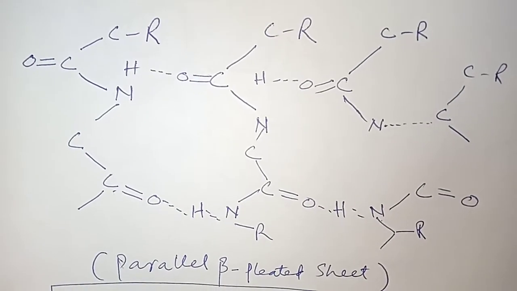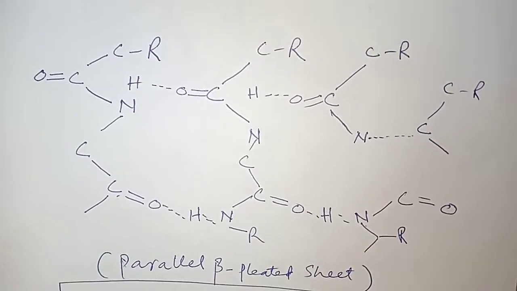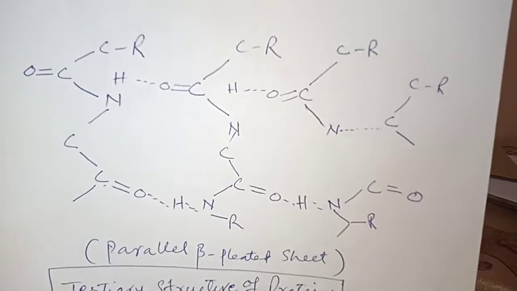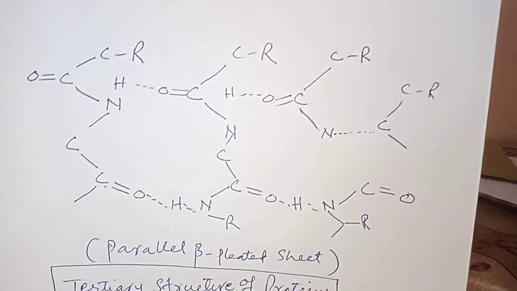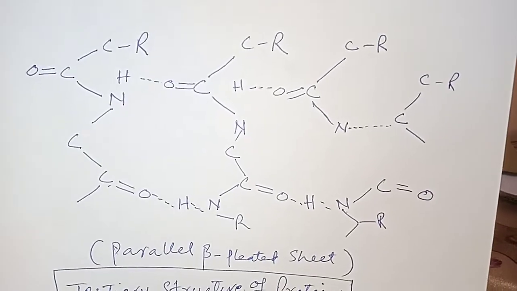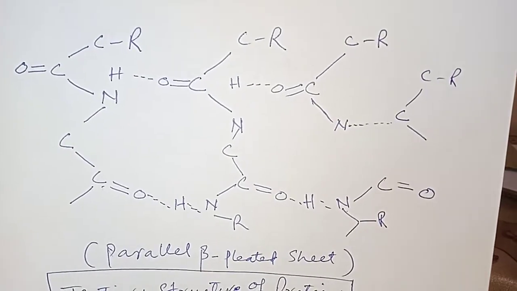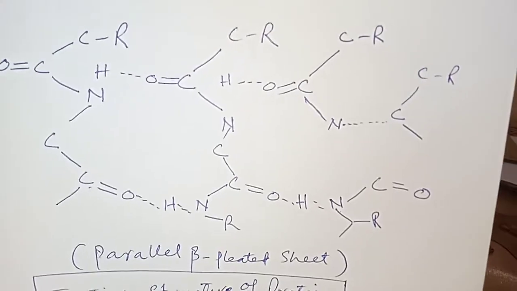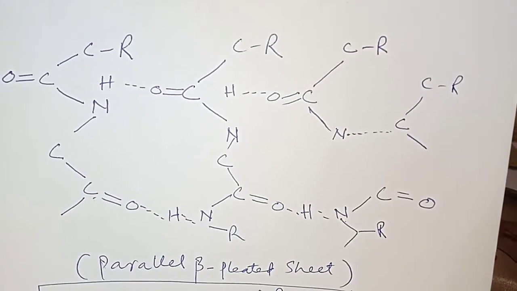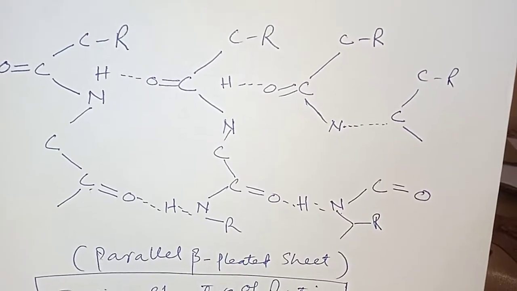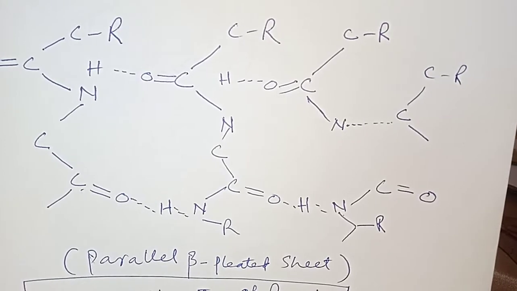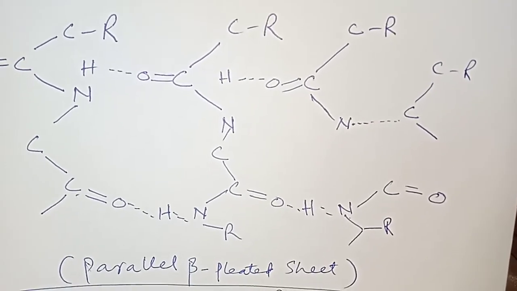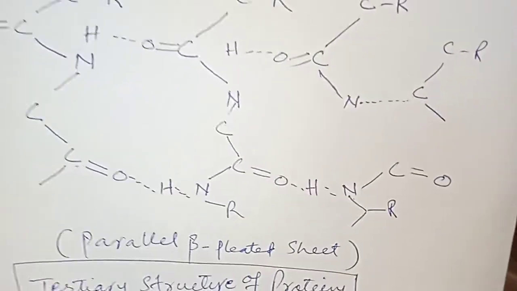It is the structure of the parallel beta pleated sheets, and as you are watching there, in the beta pleated sheet the pleated structure extends inward and outward, where carbon double bonded oxygen is present and hydrogen has a weak covalent interaction with nitrogen and oxygen. It means that these hydrophobic and hydrophilic interactions provide the stabilizing structure of the protein of the amino acids.